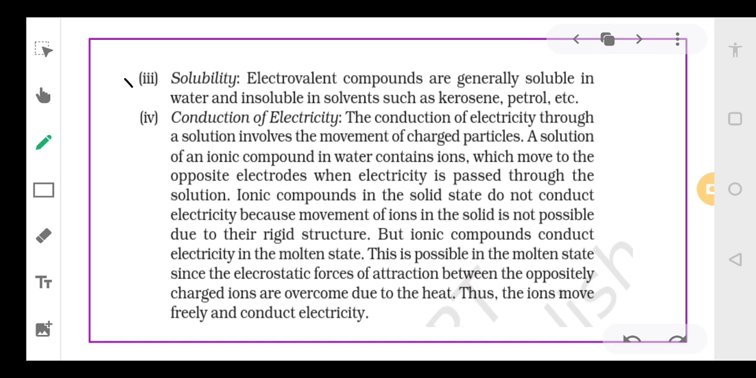Third is solubility. Ionic compounds, they are soluble in water. Suppose NaCl. What is NaCl? The common salt that we have in houses, right? The common salt we use in our homes is the NaCl compound. So NaCl compound, that is highly soluble in water, and it is insoluble in kerosene, petrol, diesel, etc.